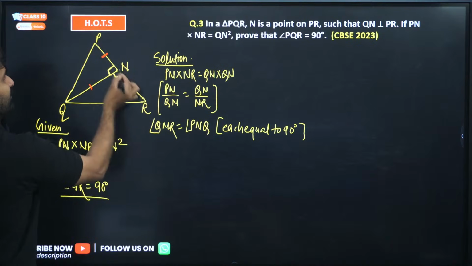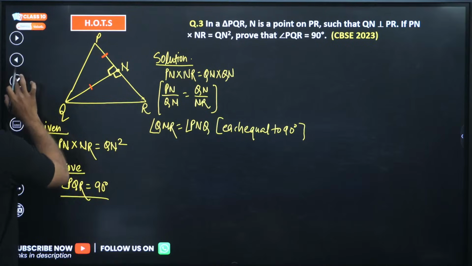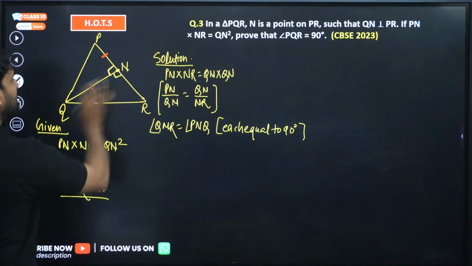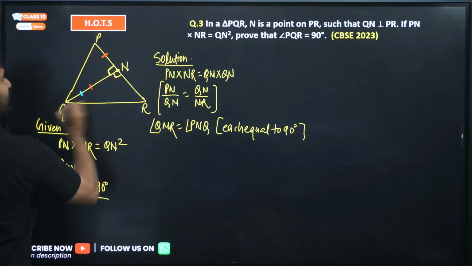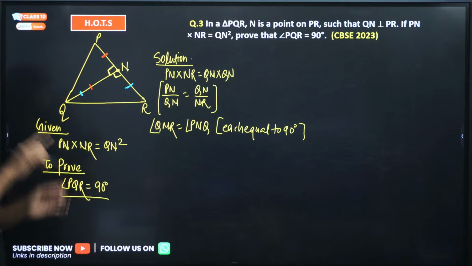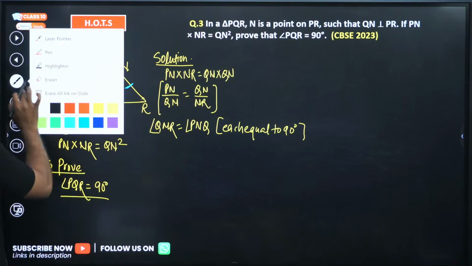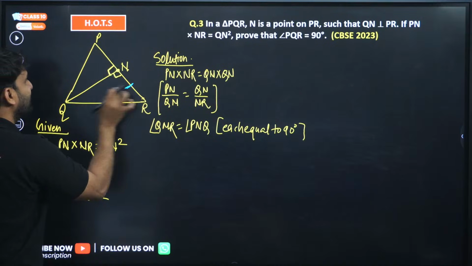And for QN, the corresponding side is NR. This is a bit confusing question. So my dear champions, please remove this, because it looks like the triangles are congruent.